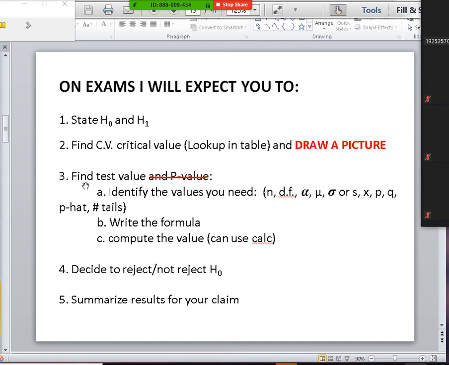And then step 3, find the test value, cross out p-value. I'm not going to make you find the p-value. That's a little bit extra stuff, and that's something we can cut, so we're going to cut it. That won't be on the exam. It might be extra credit on the exam, but it won't be any problem on the exam. It might be like 2 points or 1 point as extra credit only. So find the test value and cross out the p-value. You don't need to do that.